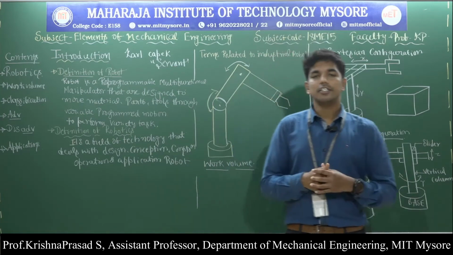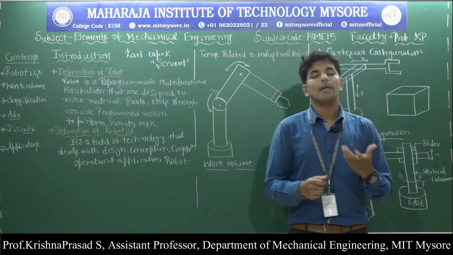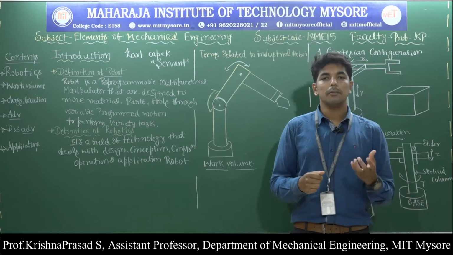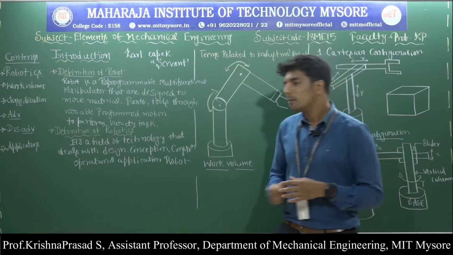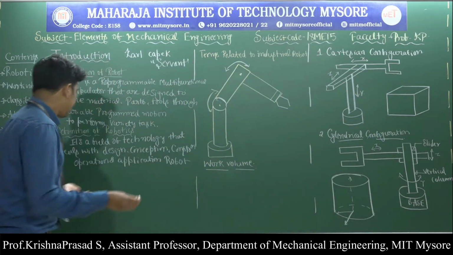Also, the industrial robot possesses human-like characteristics. The robot performs human-like characteristics, and it can be used as a substitute for human labor. So what are the human-like characteristics?